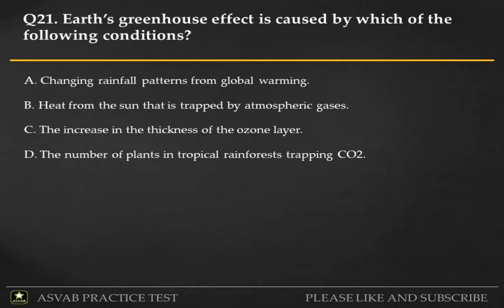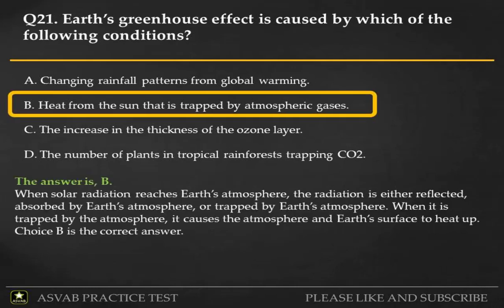Q21. Earth's greenhouse effect is caused by which of the following conditions? A. Changing rainfall patterns from global warming. B. Heat from the Sun that is trapped by atmospheric gases. C. The increase in the thickness of the ozone layer. D. The number of plants in tropical rainforests trapping CO2.